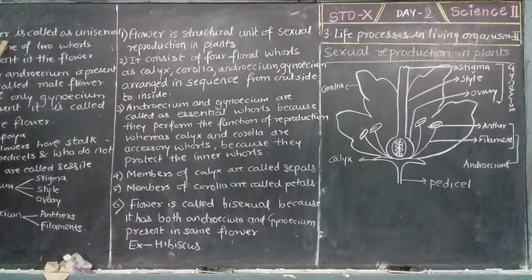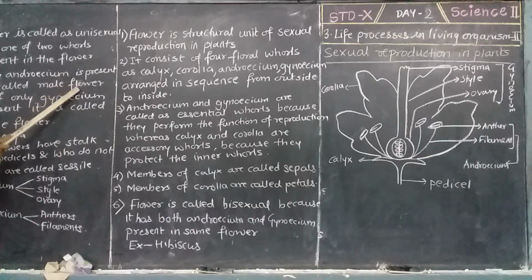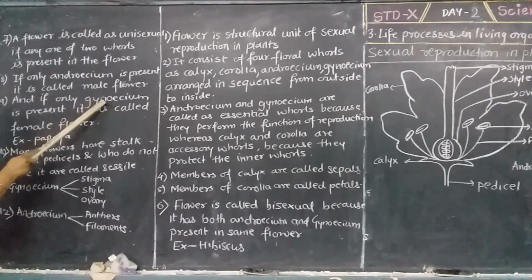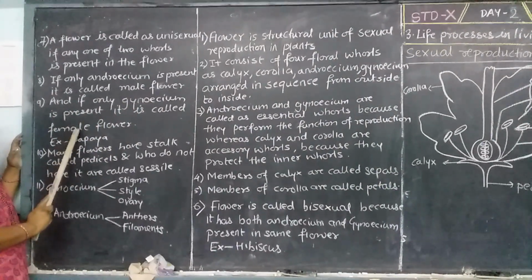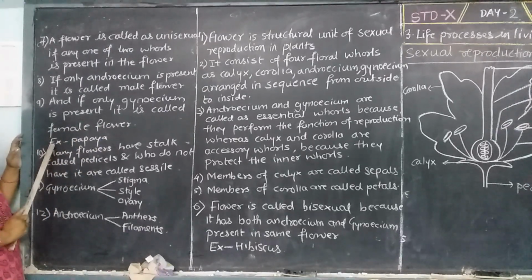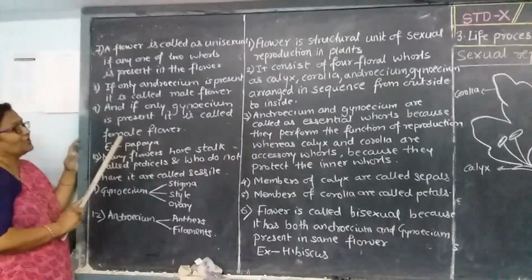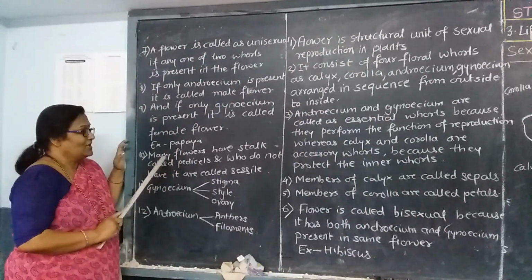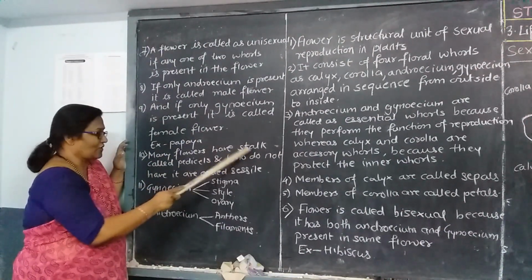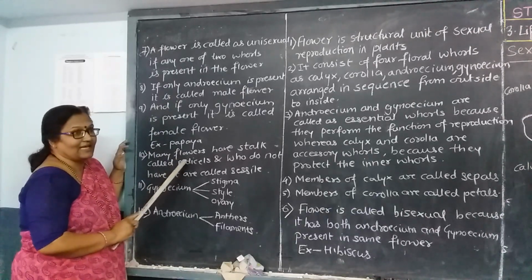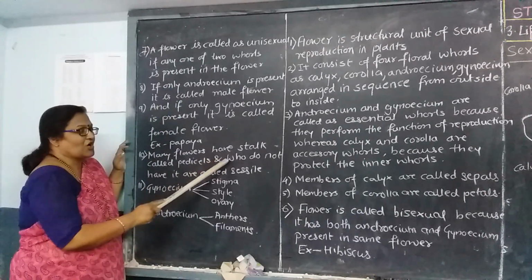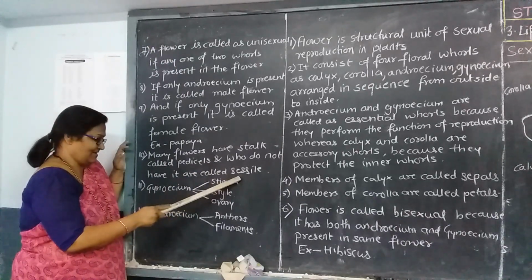Next, a flower is called unisexual if only one of the whorls is present in the flower. If only androecium is present, it is called a male flower. If only gynoecium is present, it is called a female flower. In the case of papaya, we see that only a single whorl is present. Many flowers have a stalk, which is called a pedicel, and those that do not have a stalk are called sessile flowers.